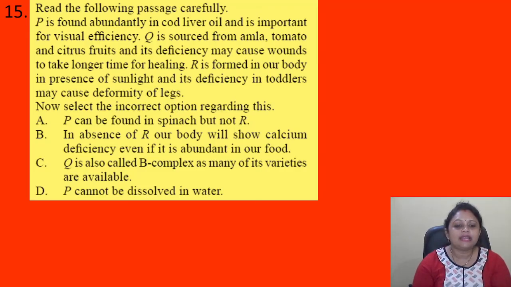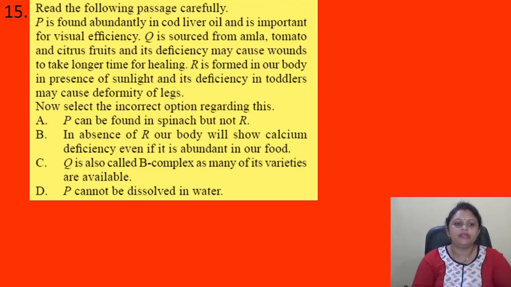So now select the incorrect option regarding this. Option A, P can be found in spinach but not R. B, in absence of R, our body will show calcium deficiency even if it is abundant in our food. C, Q is also called B complex as many of its varieties are available. D, P cannot be dissolved in water.